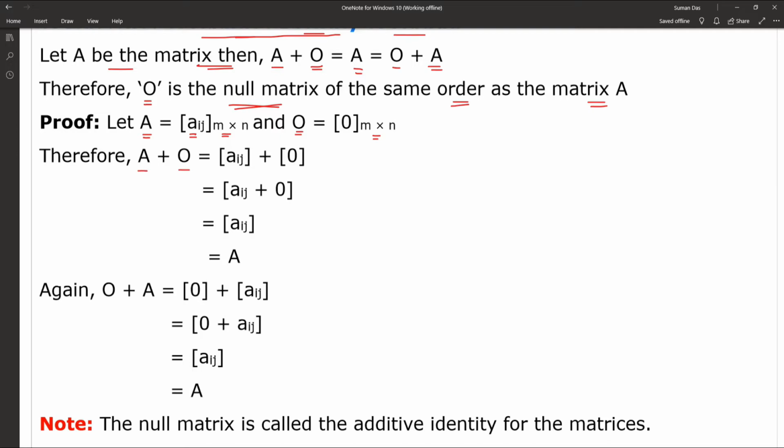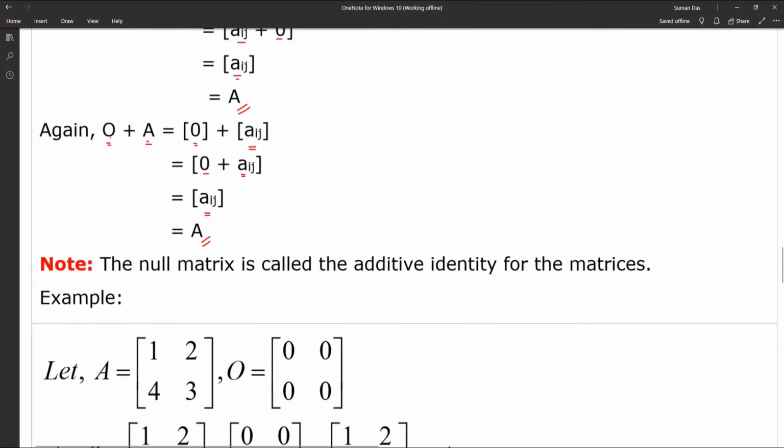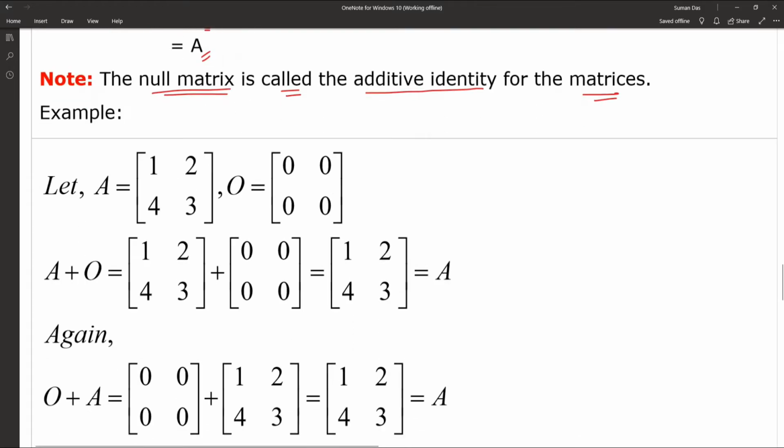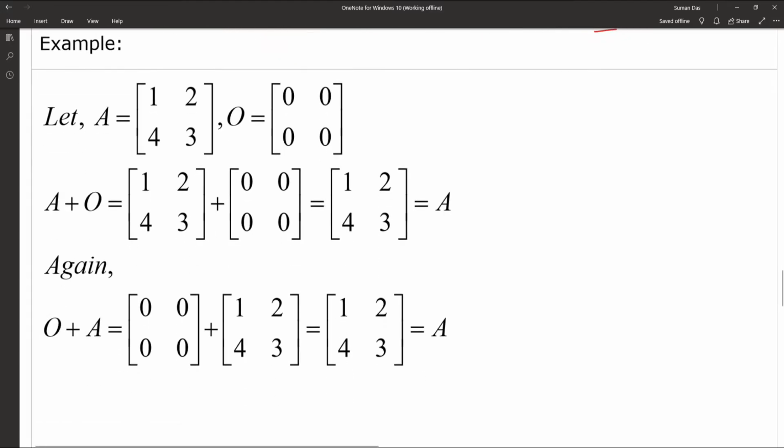So A plus O is equal to Aij plus 0, which is Aij, and that one is equal to A. Same as if we take the null matrix on the left hand side of the plus operator, that means O plus A is equal to O plus Aij, that means 0 plus Aij, that one is equal to Aij, and that one is equal to A. Hence, what we can say, the null matrix is called the additive identity for the matrices.